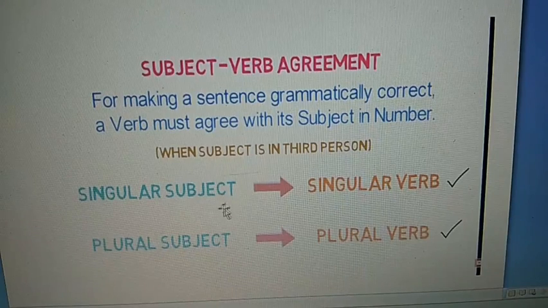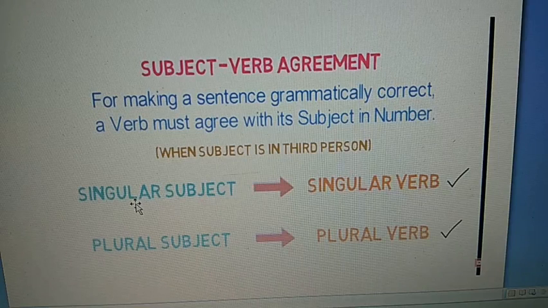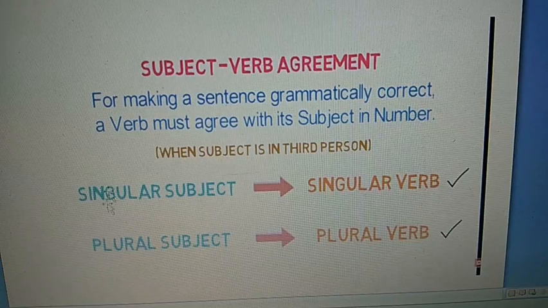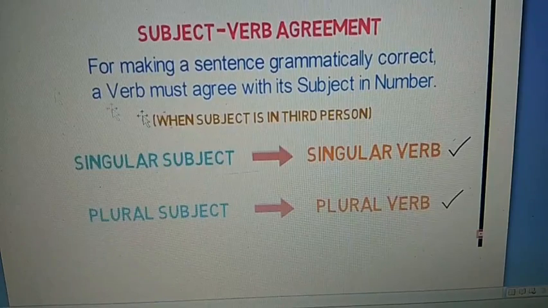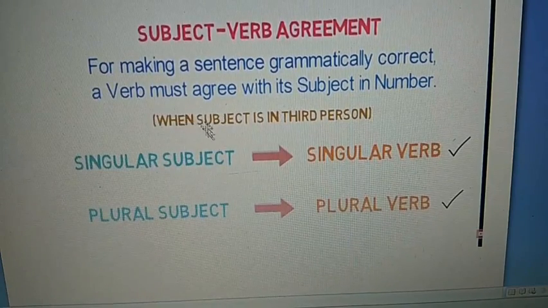So dear students, you have to remember the rule for subject verb agreement. Singular subject has singular verb and plural subject has plural verb. You have to keep this rule in mind when the subject is in third person.